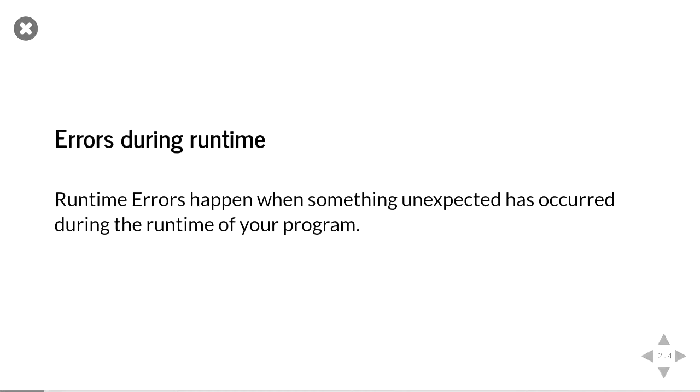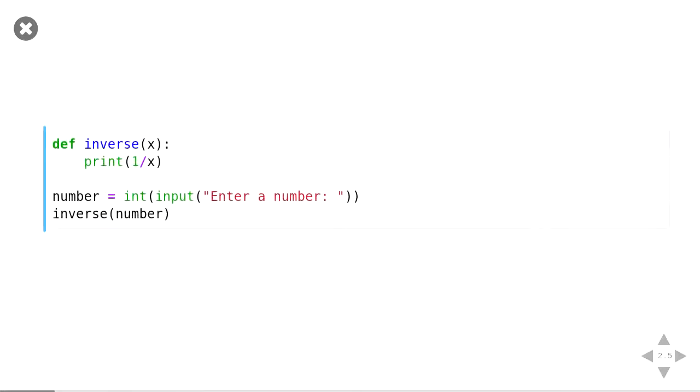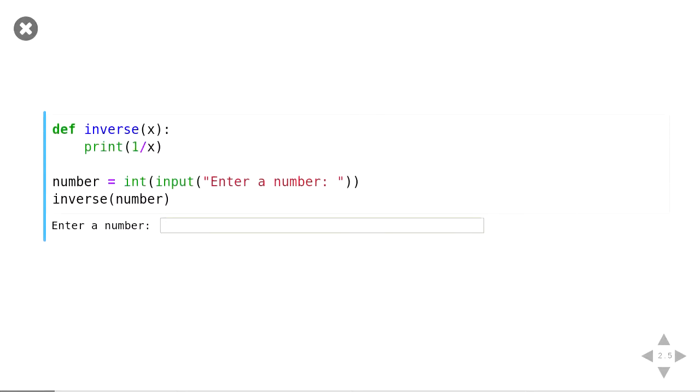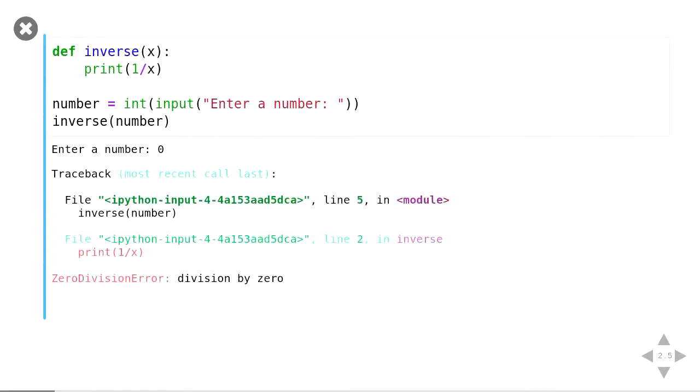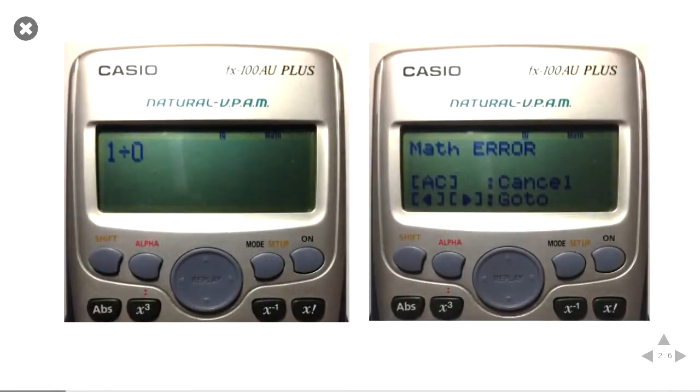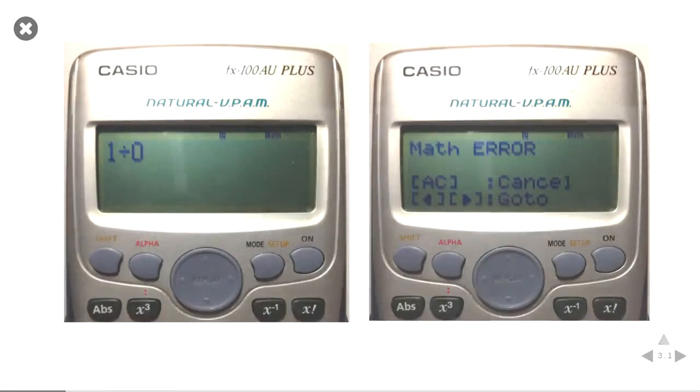Another way we can get an error is through runtime. Runtime errors happen when something unexpected has occurred while your program is running. An example of this is we have this inverse function, and we can enter numbers into it, like for example 2, and the inverse of 2 is 0.5, half. But what happens if we put something like 0? Well, we get a division by 0 error, because this is just how maths works, right? And calculators will do the same thing. They don't know how to solve this problem for you.